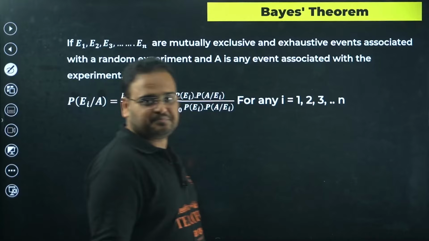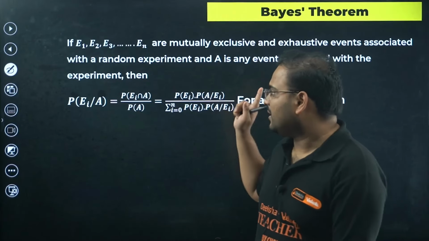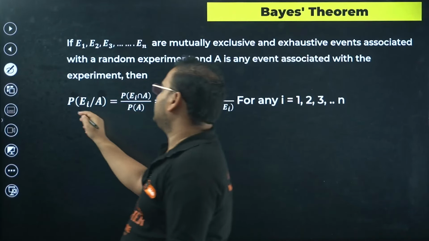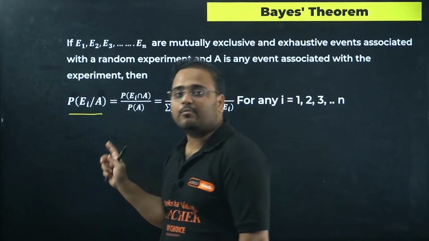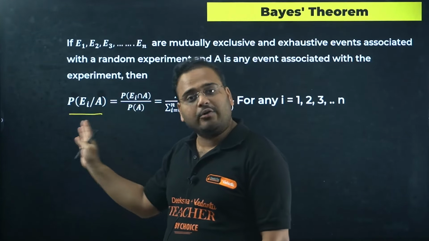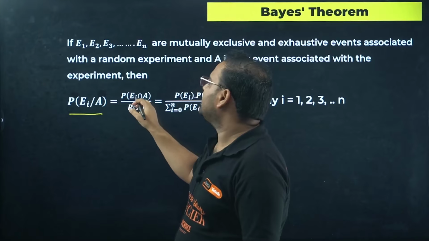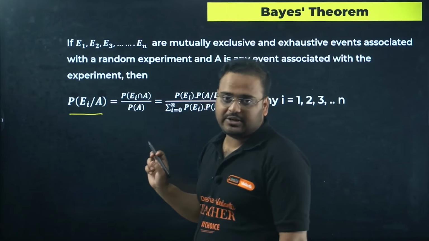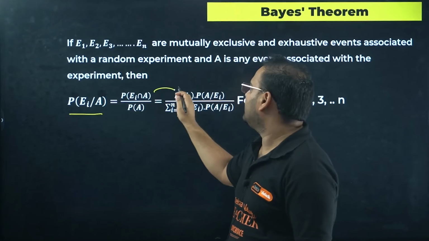Now Bayes theorem. What I was talking about? Bayes theorem talks about this statement. I'm looking for the probability of the event Ei, provided that event A has already occurred. How do you write this? Intersection of Ei with A upon P of A. How do you write this? What is this, beta?